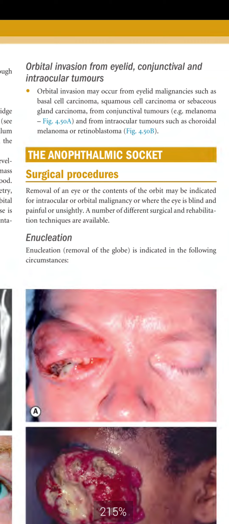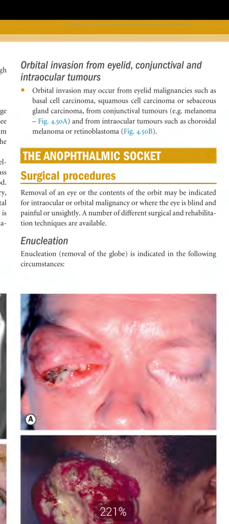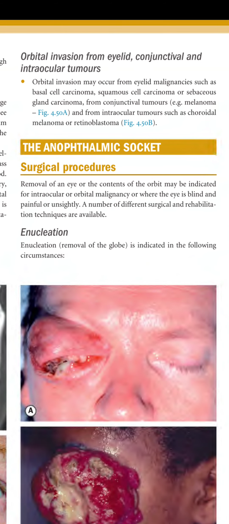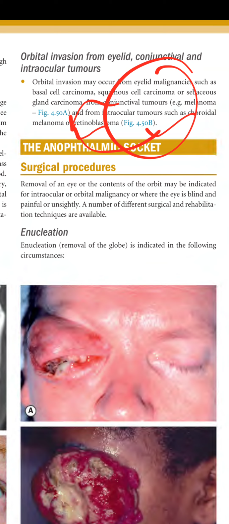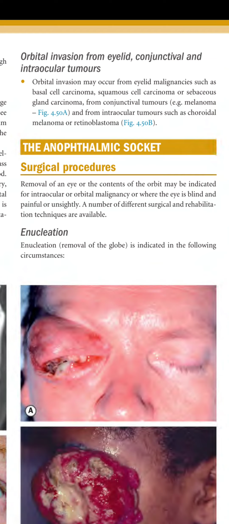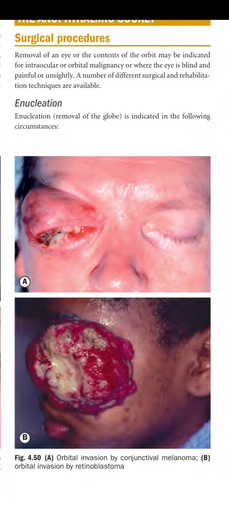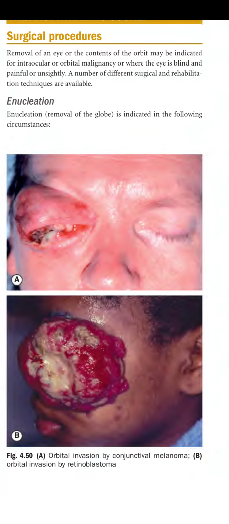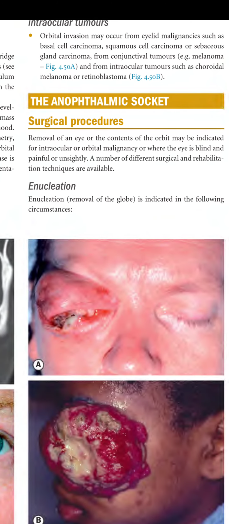Next is the orbital invasion from the eyelid, conjunctiva, and intraocular tumor. Orbital invasion may occur from eyelid malignancy such as basal cell carcinoma, squamous cell carcinoma, or sebaceous gland carcinoma, from the conjunctival tumor, melanoma, and from intraocular tumors such as choroidal melanoma or retinoblastoma. So carcinomas of these other structures can also invade the orbit as well. A is orbital invasion by conjunctival melanoma, B is showing orbital invasion by retinoblastoma.